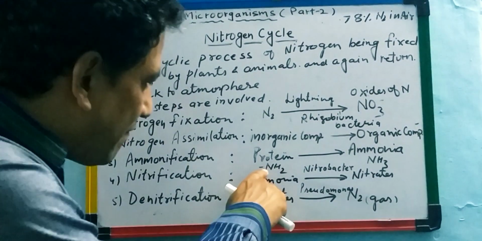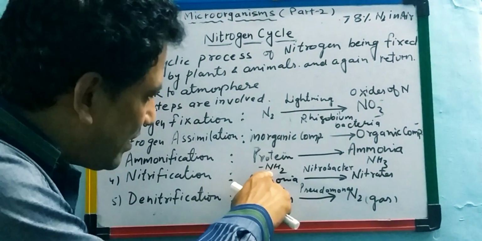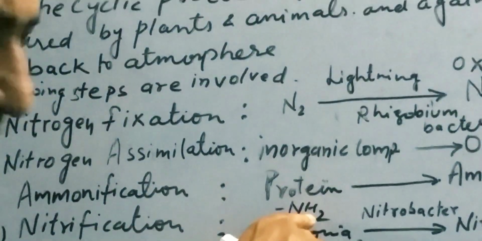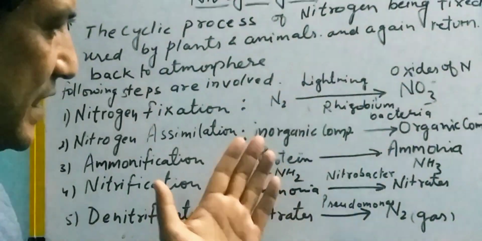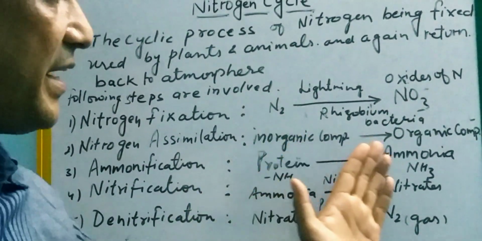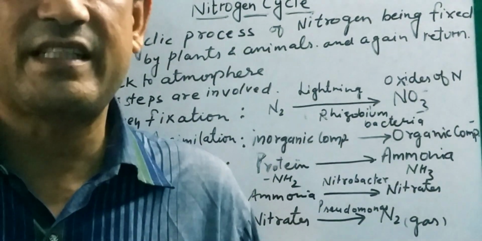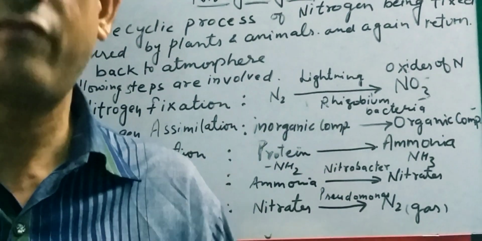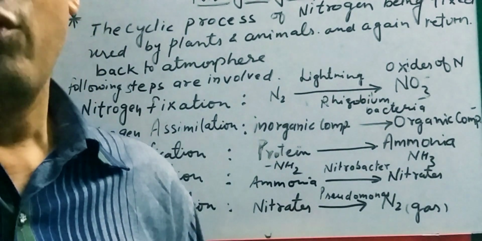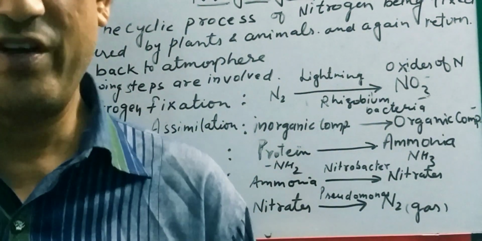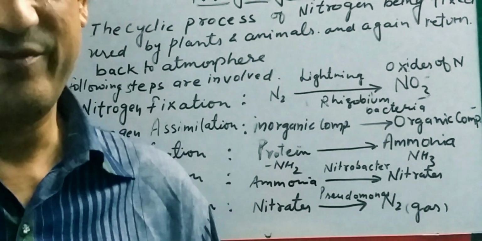This is the functional group, that is the indication. NH2, I have mentioned here, NH2 means it is the symbol of protein. These proteins are converted into ammonia. We are also taking in our diet some proteins, milk protein, food proteins, and they are converted into the ammonia form, gas form. We are releasing it out as excretion.